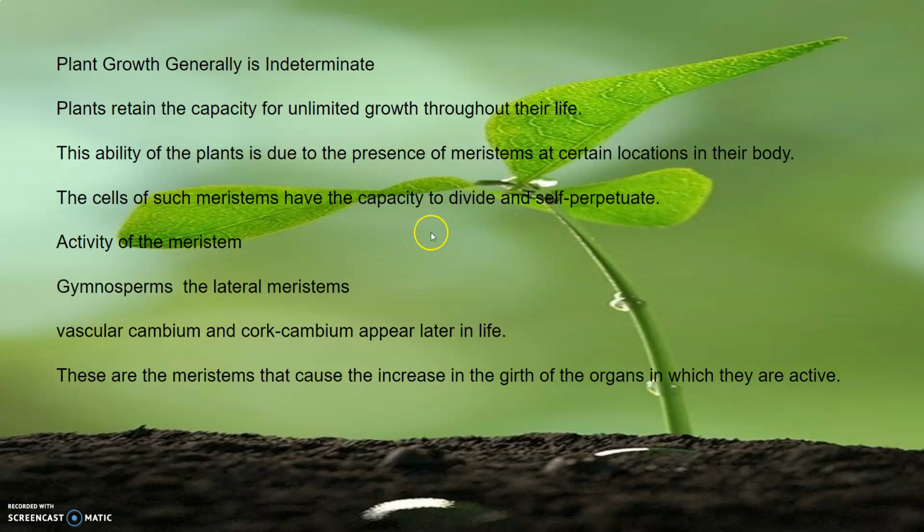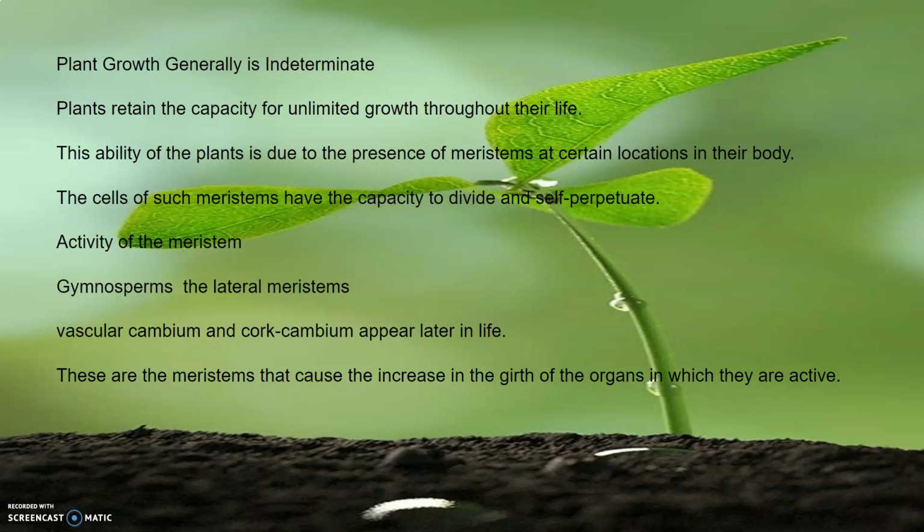So the cells of the meristems have the capacity to divide and self-perpetuate, and this all happens due to the activity of the stem. In gymnosperms, the lateral stem is there, which helps in the elongation of their body. Vascular cambium and cork cambium also appear later in life. So these meristems cause the increase in the girth of the organs when they are active.